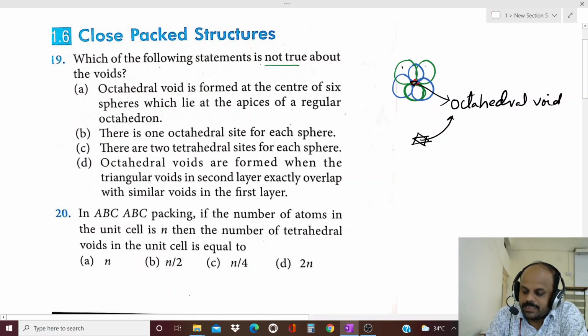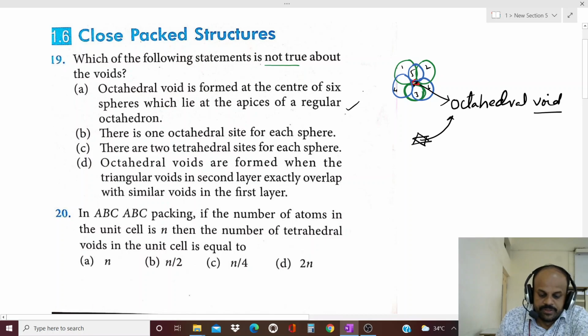This is the first sphere, the second one, the third one. Next, another layer: 4, 5, 6. Total 6 spheres are there. Hence, octahedral void is formed at the center of the six spheres at the apices of a regular octahedron, because this octahedral void is touching the six spheres, that is octahedron. Hence, the first option is correct.